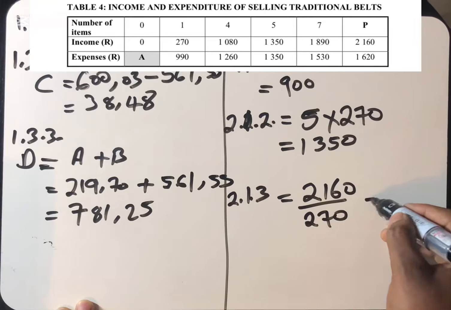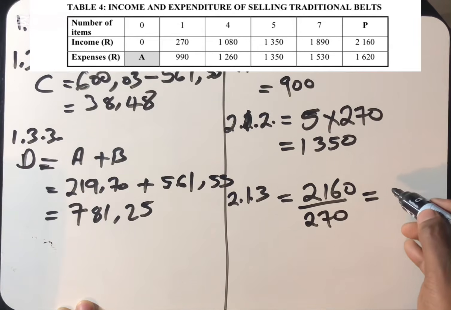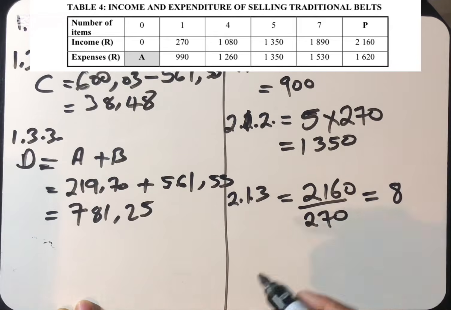You can just divide. Then we found that the value of P is going to be 8 belts, meaning that she has sold 8 belts for her to receive 2,160. Then we move to the next question.